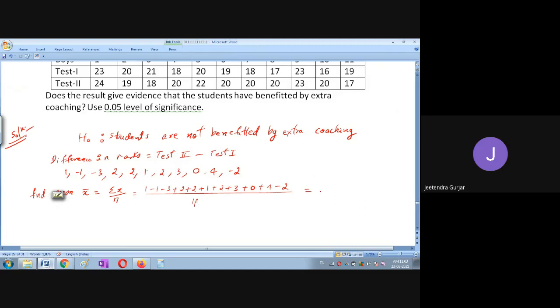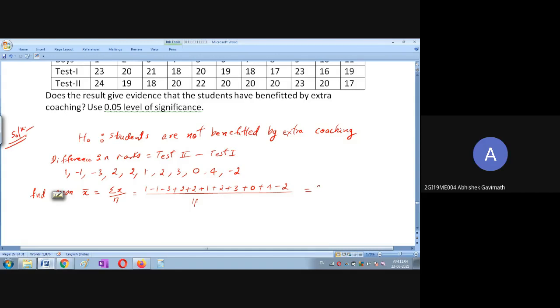You have to first find the mean of the sample. So this is the sample we have collected from 11 students.